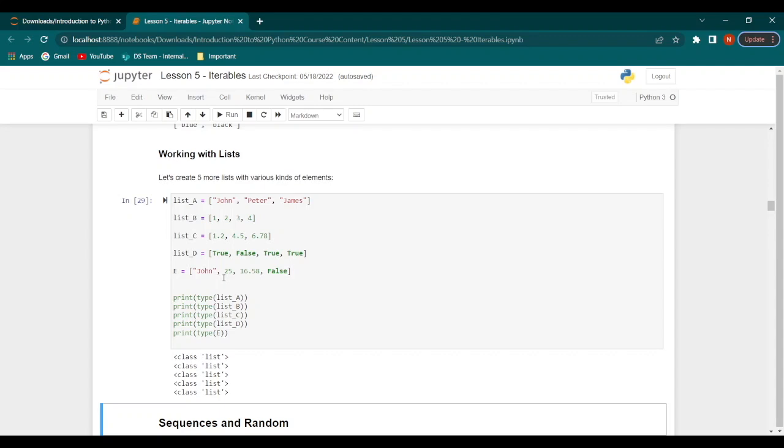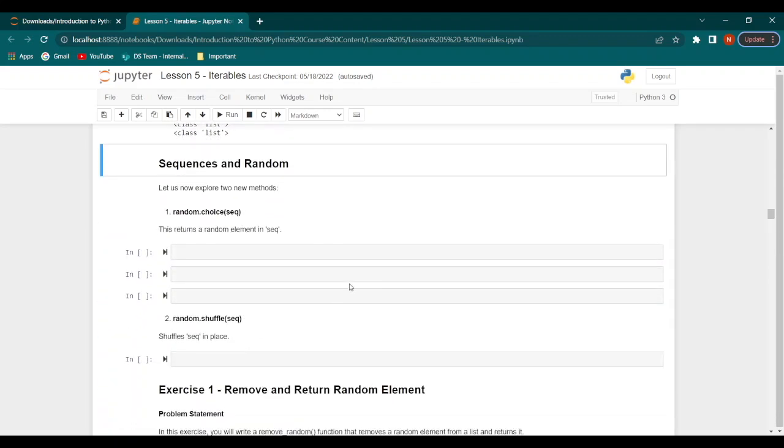So you can see that no matter what kind of data type we populate the list with, and no matter how random the list values might be, we can even use different data types within a single list. It will still be considered a list in Python.